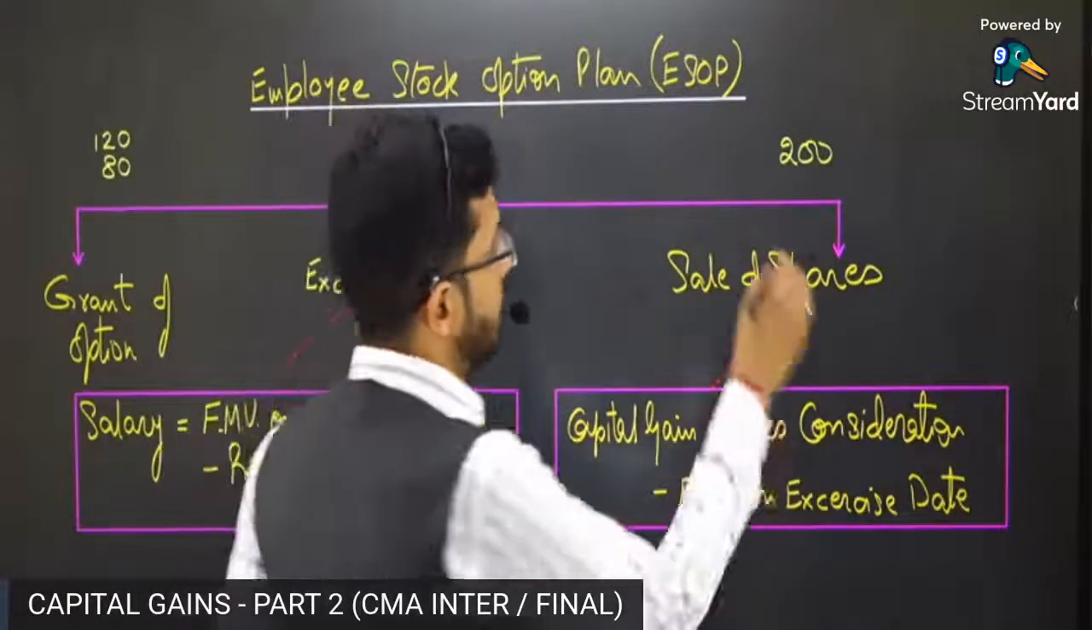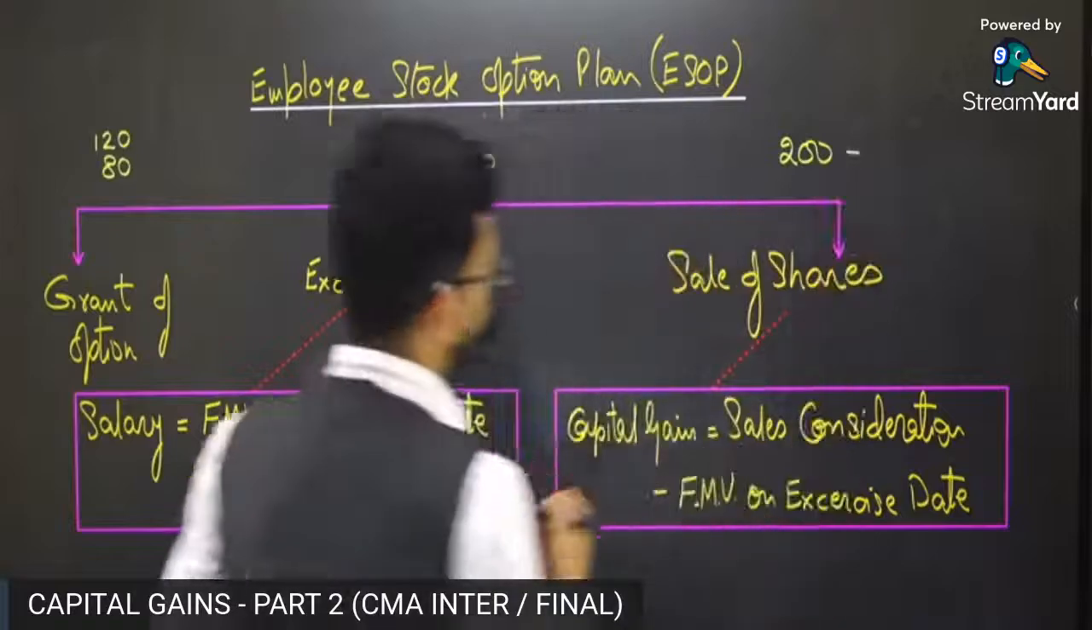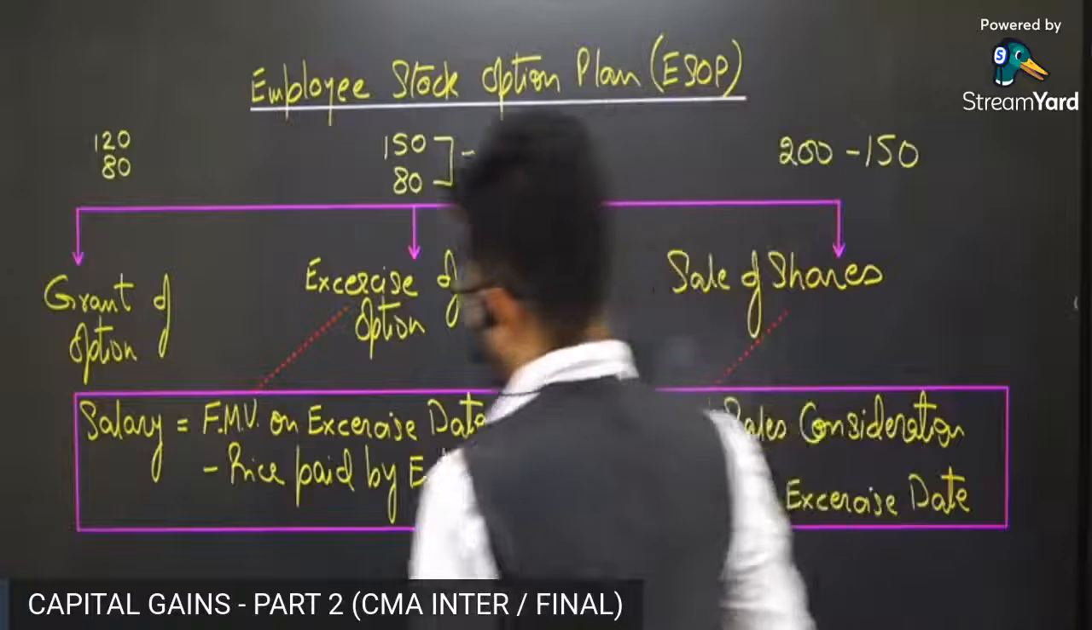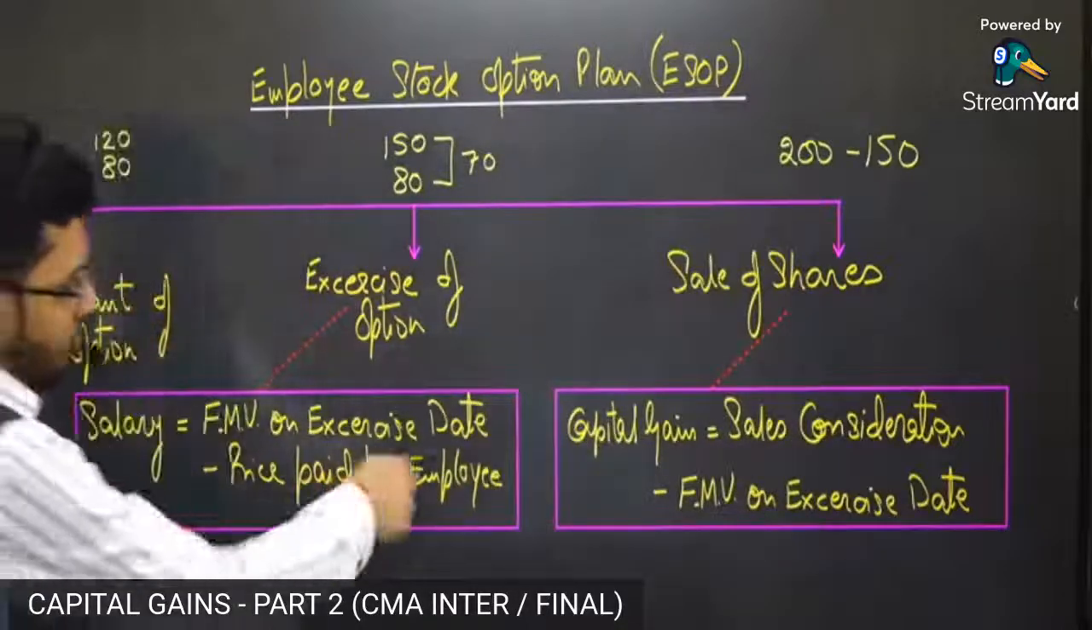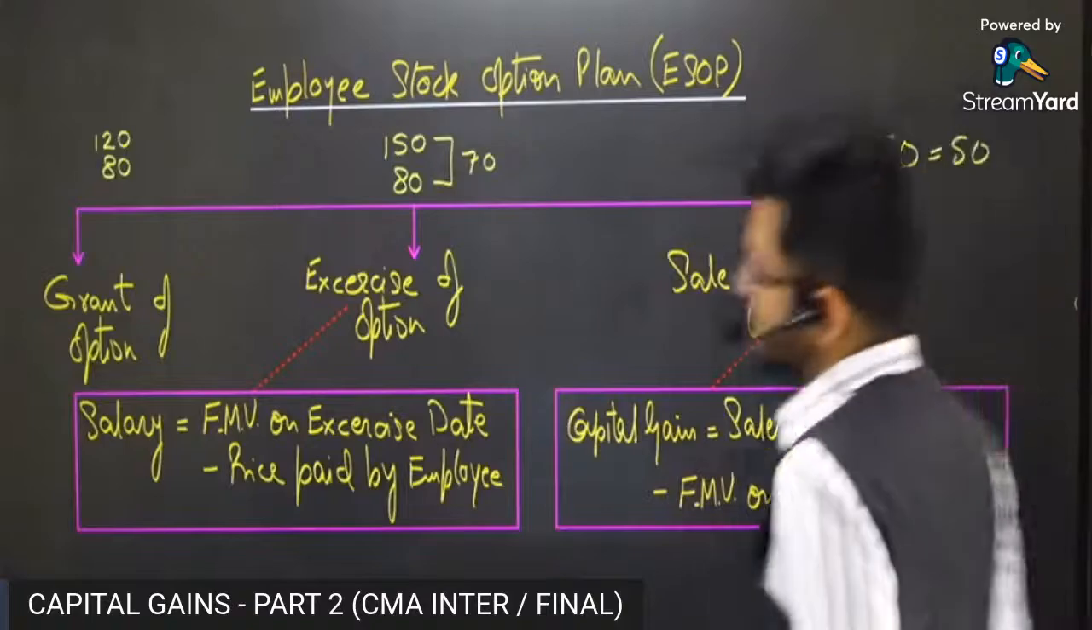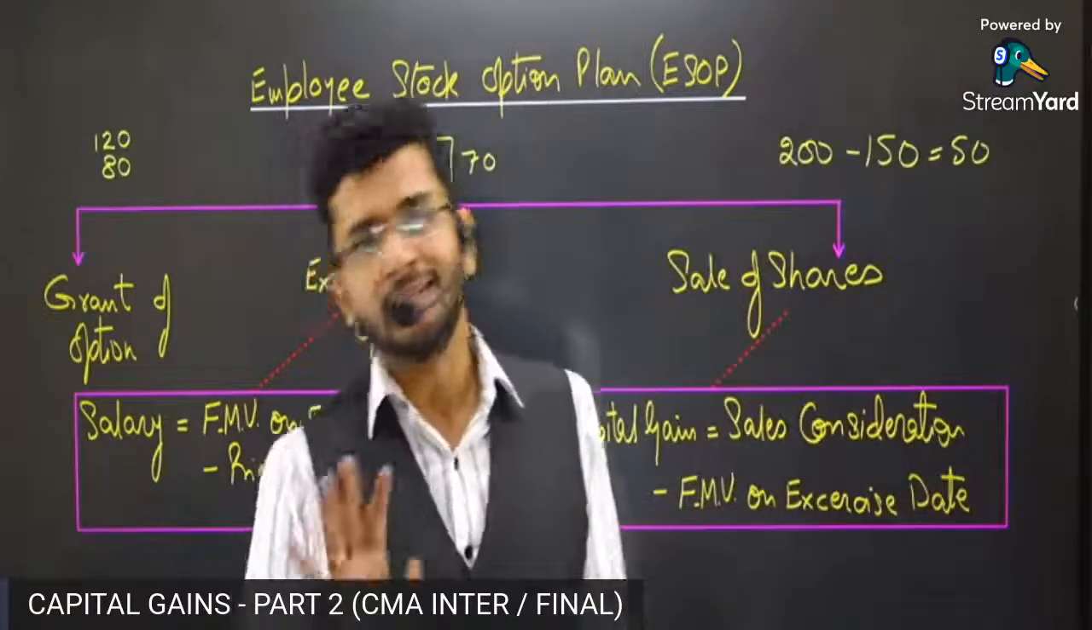What will be the capital gain? The capital gain will be sales consideration minus the FMV on the exercise date. Whatever was the FMV on the exercise date, you have already paid taxes on that FMV. The difference between these two, 50 rupees, will be the capital gain.